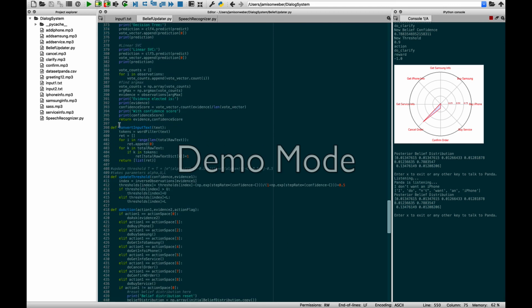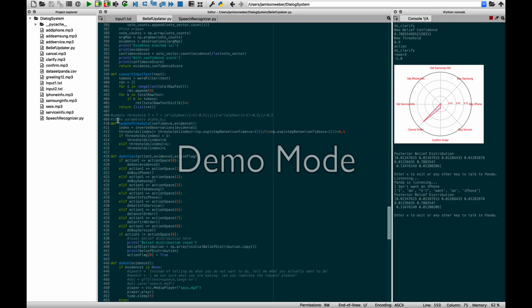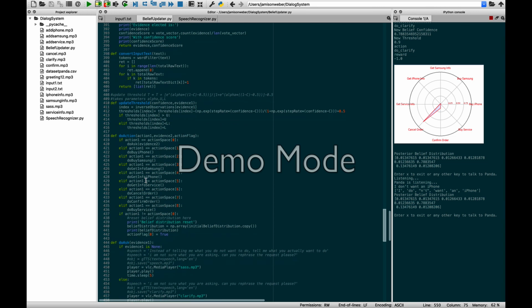This is like an NLP tool that converts an input text to a bit vector, so it'll create the weights for the input. This is from our paper too. This is the update threshold function. This formula is also in the paper.